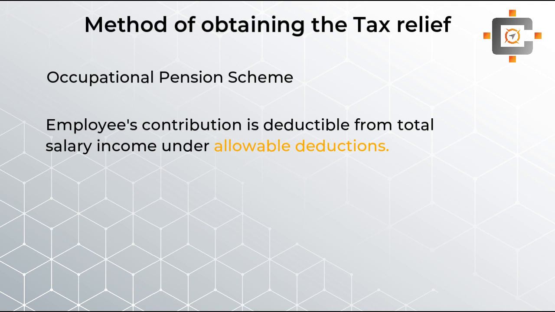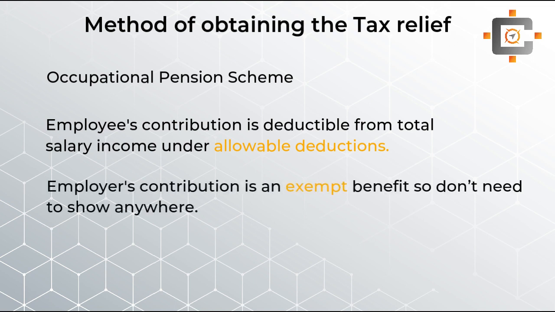But this is the method of obtaining the tax benefit, of how exactly they have to claim it. Employees who have contributed into an occupational pension scheme have to write the pension contribution amount under the allowable deduction head in our employment income pro forma. So I hope you are getting this point. And students, any kind of contribution received from employers is an exempt benefit. So it will be totally eliminated. You don't need to show it anywhere.